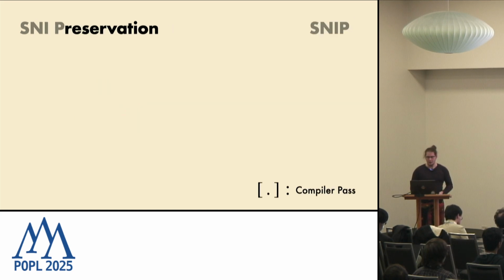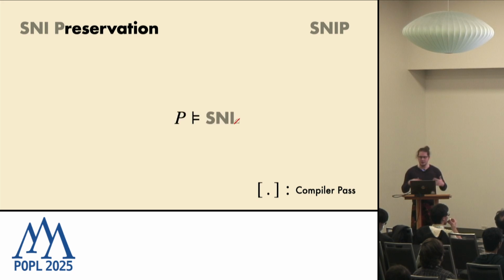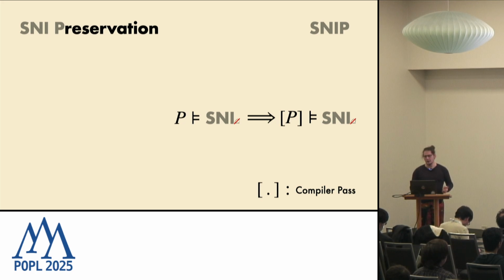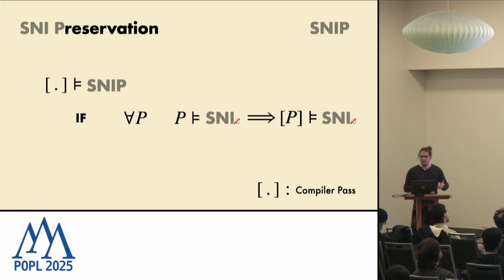And then for compilers, what we would like to have, if we have source-level semantics that can model Spectre attacks, and we have ensured that our source program has no Spectre attacks, it is SNI, and we run our compiler on it, we would like to have our target program also to have no Spectre attacks, so to be SNI. And then we say our compiler is SNIP if it does so for all programs that we can use as a source program.